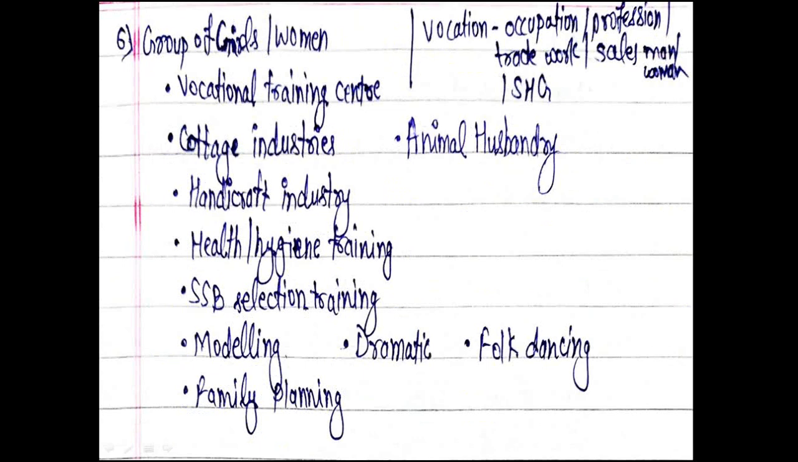Now if you have seen a group of girls or women, how can you utilize this? You can say that there is a vocational training center. Vocation means occupation, professional, trade work, salesman, self-help group. So cottage industries, animal husbandry, handicraft industry, health and hygiene training, SSB selection training. As recently the central government has given permission for women also to appear for the NDA exam, it is also a new way you can utilize, SSB selection training. Modeling, dramatic, folk dancing, family planning, etc.